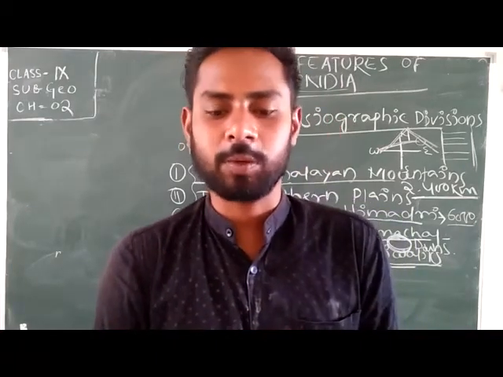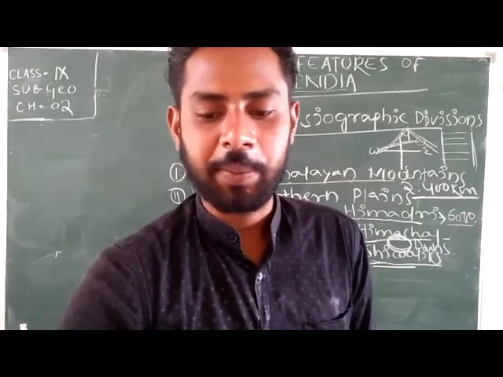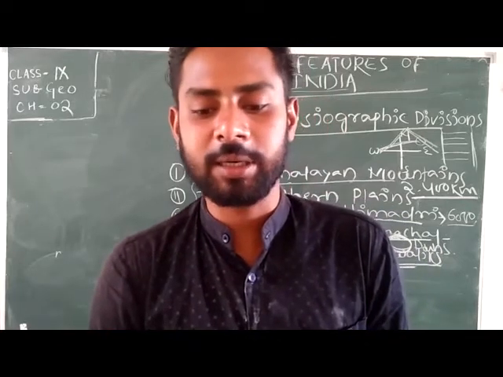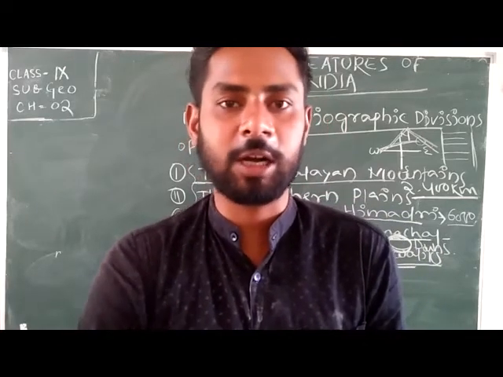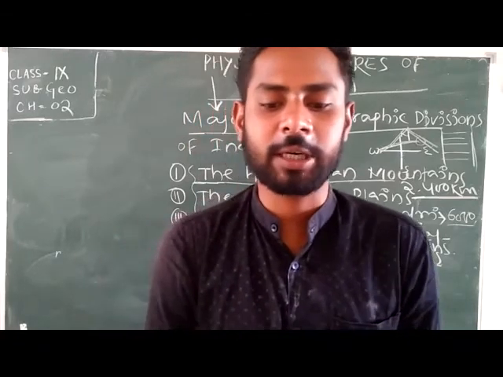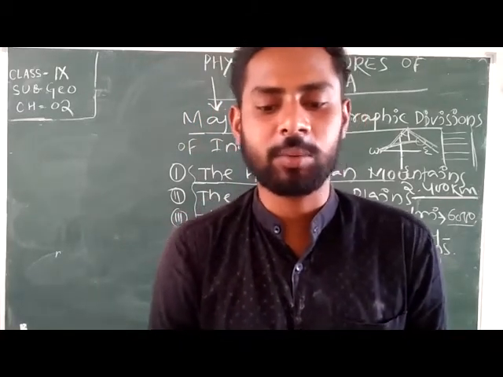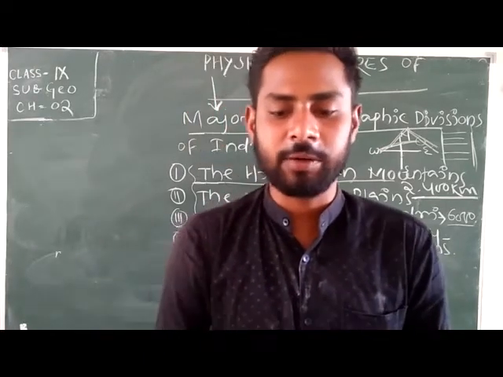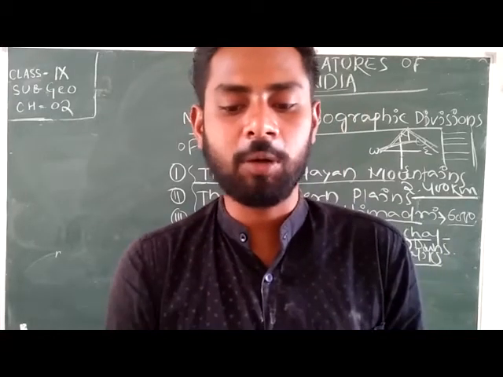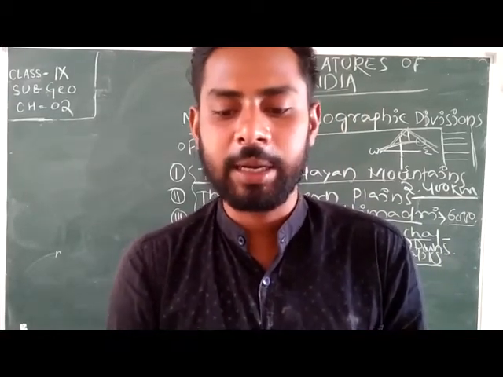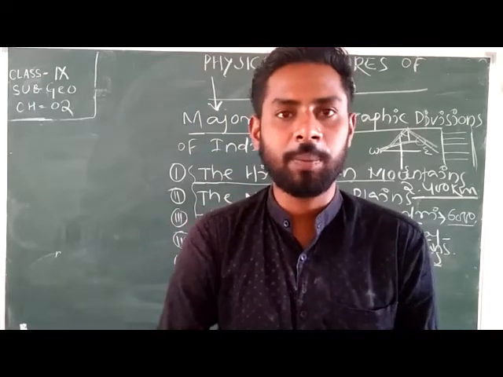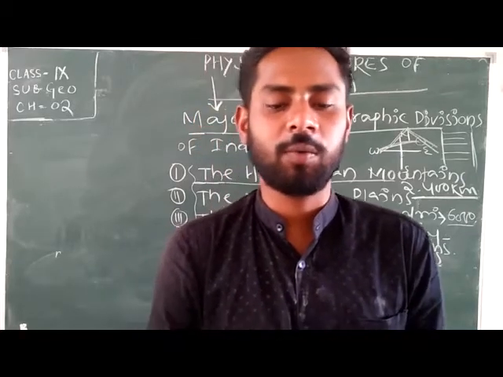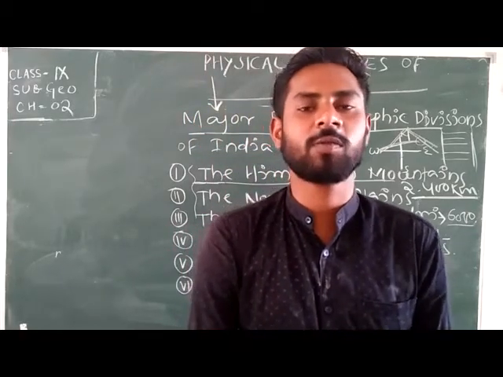The northern plains spread over an area of 7 lakh square kilometers, okay, then 240 kilometers long and 240 kilometers to 320 kilometers broad. Got it? After that, the rivers that flow to the plains from the mountains are involved in depositional work of soil. Okay, then difference in relief causes the northern plains to have four regions.